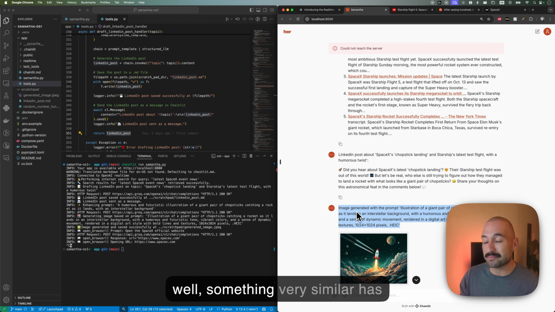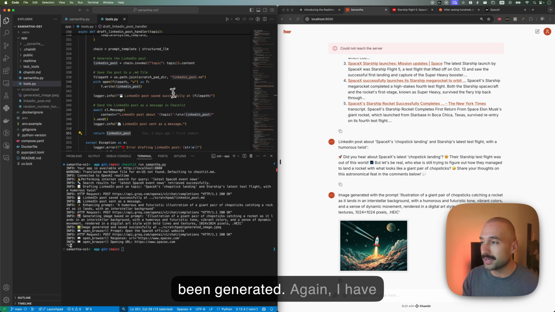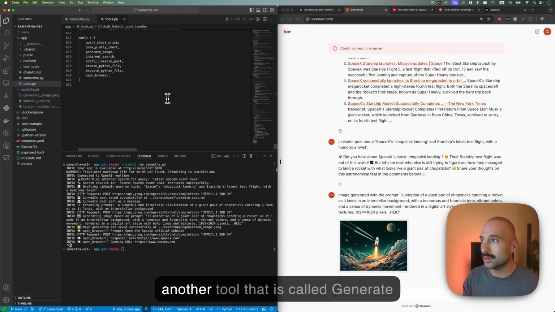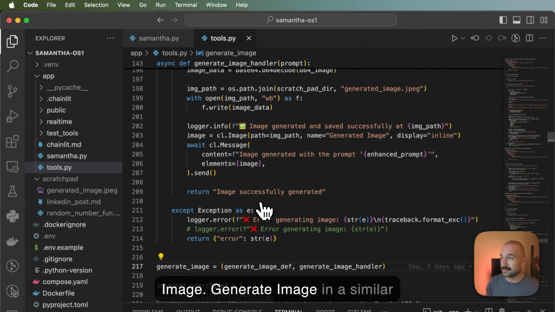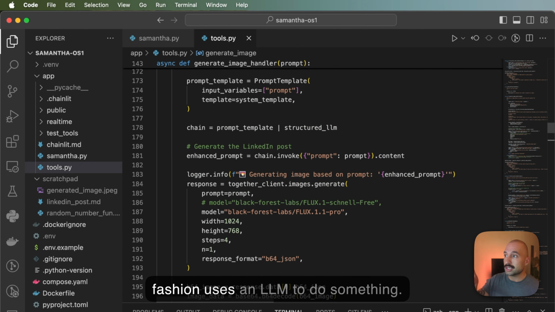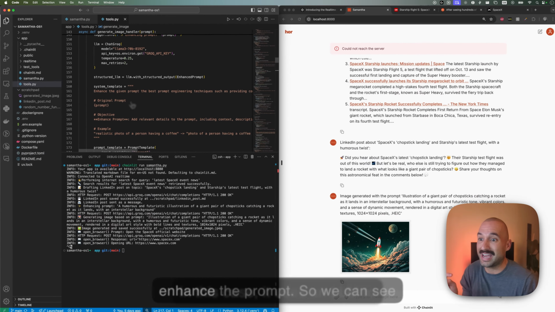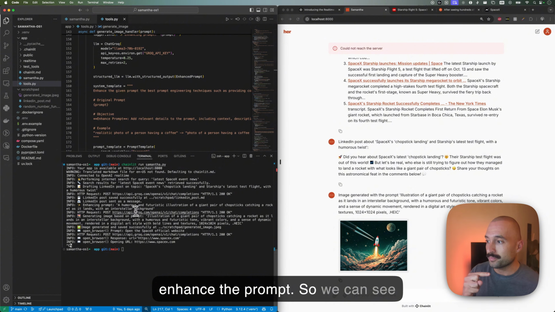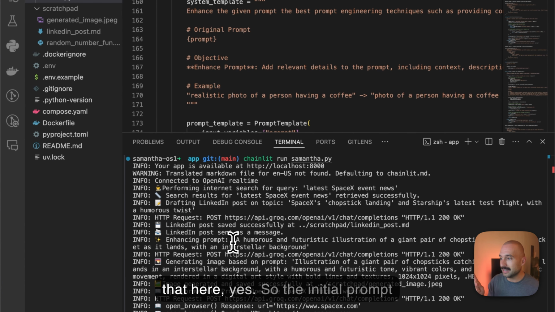And something very similar has happened with the image that has been generated. Again, I have another tool that is called Generate Image. In a similar fashion, it uses an LLM to do something. In this case, it uses an LLM to enhance the prompt. So we can see that here.